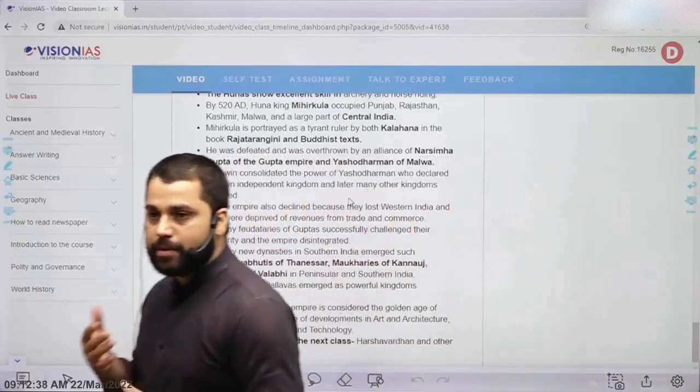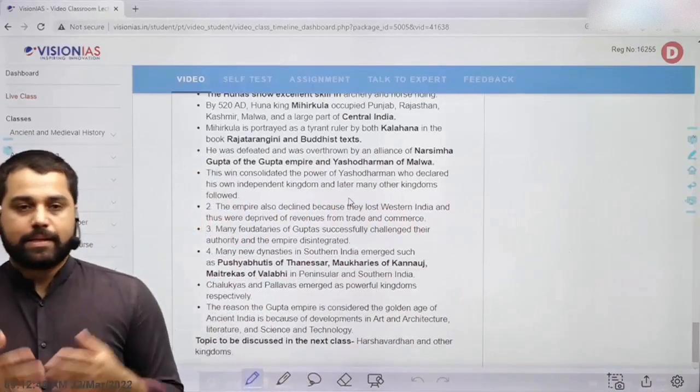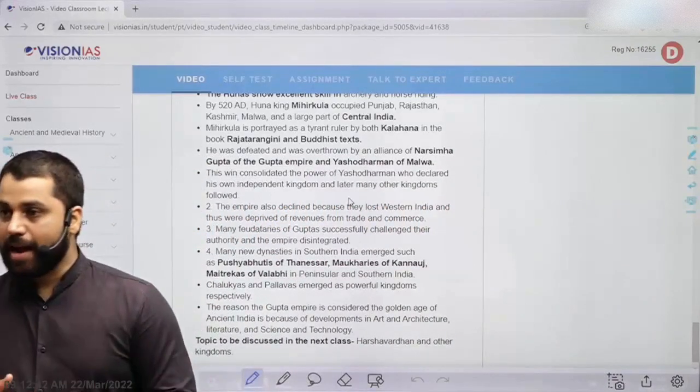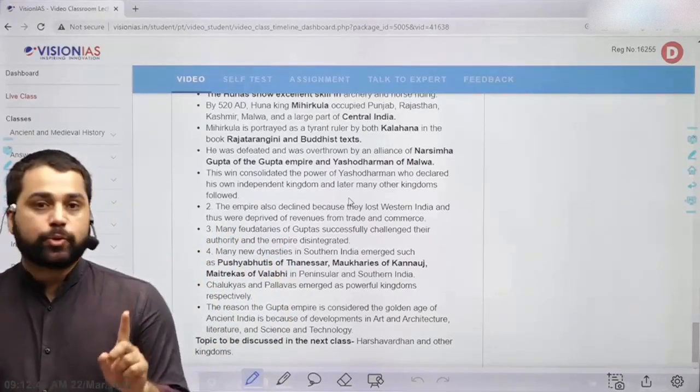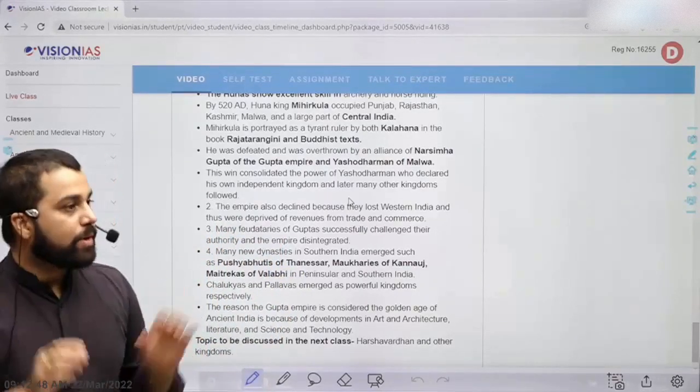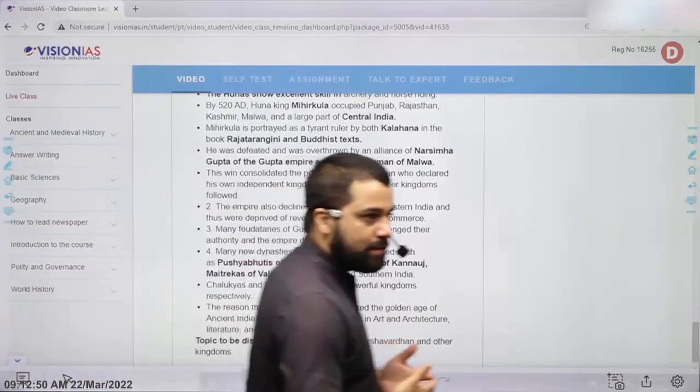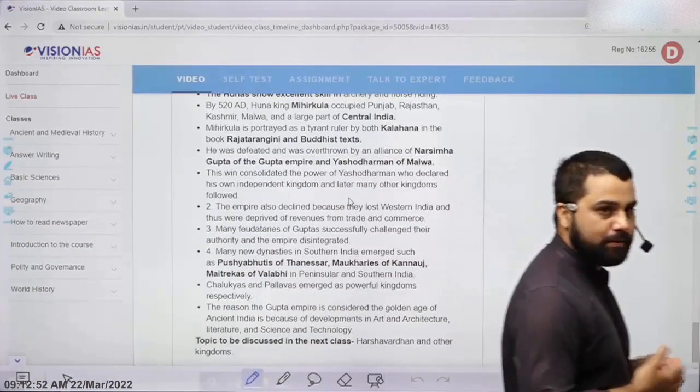So when I use the word golden period, it mainly means art and literature, and it can also mean literally that the Guptas issued the largest number of gold coins. Not as pure as the Kushanas, but definitely the largest number of gold coins.